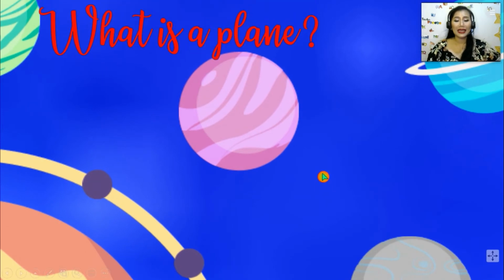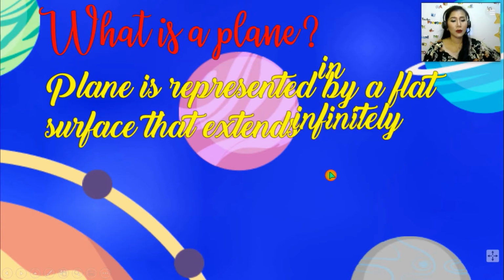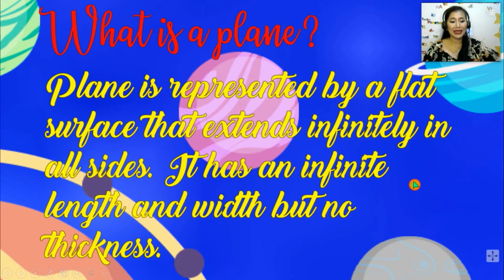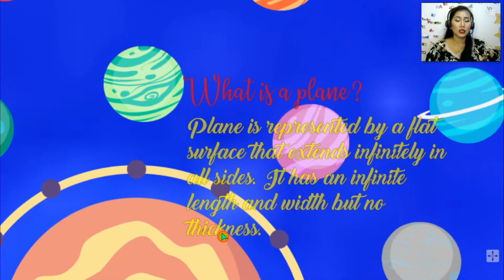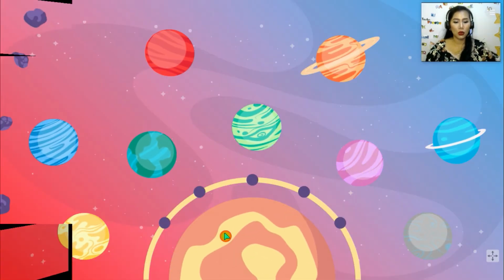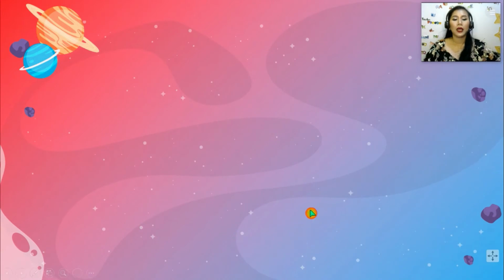Next, what is a plane? Alright, so when we say plane, plane is represented by a flat surface that extends infinitely in all sides. So pwede daw palang ma-extend siya in all sides. It depends. Kung may nakita kang line, therefore, it can be extended. Pero kung ang nakita mo ay hindi line, then it cannot be extended already. It has an infinite length and width but no thickness. Maiintindihan naman natin ang mga bagay na to as we go on with our examples.